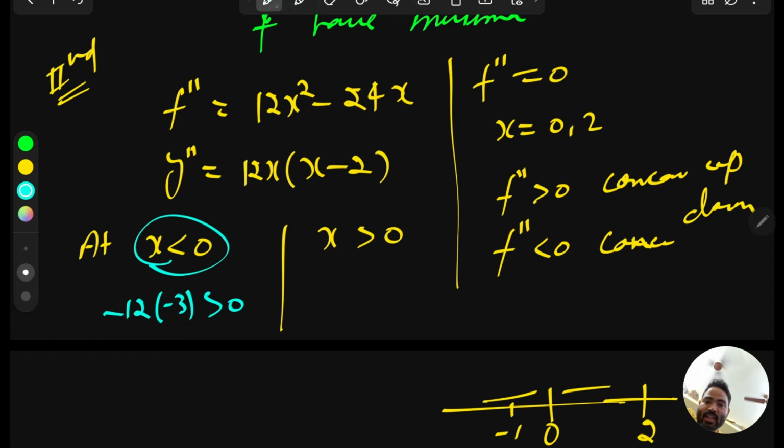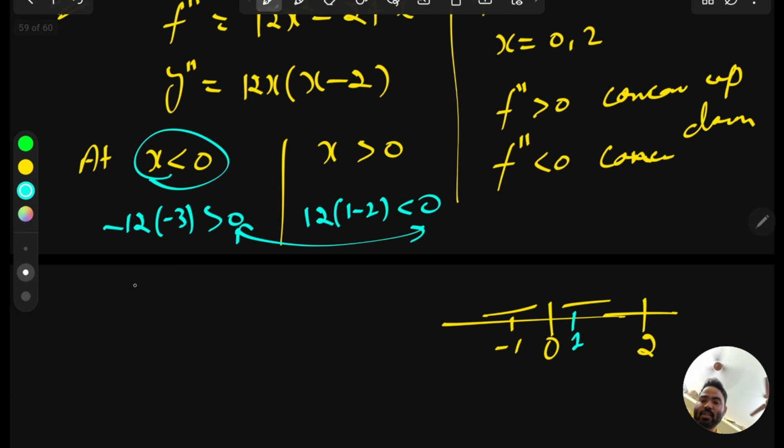Now come to x greater than 0. You can take any value, let's say 1. If you put 1 here, this will give you 12, and this will give you 1 minus 2. Because we are not going beyond 2, we are just in the near neighborhood of 0. And 1 is not a critical point, that's why we can take it. So here you will get a negative sign. Your sign is changing near 0, positive to negative. Because the sign is changing, hence x equal to 0 is a point of inflection.